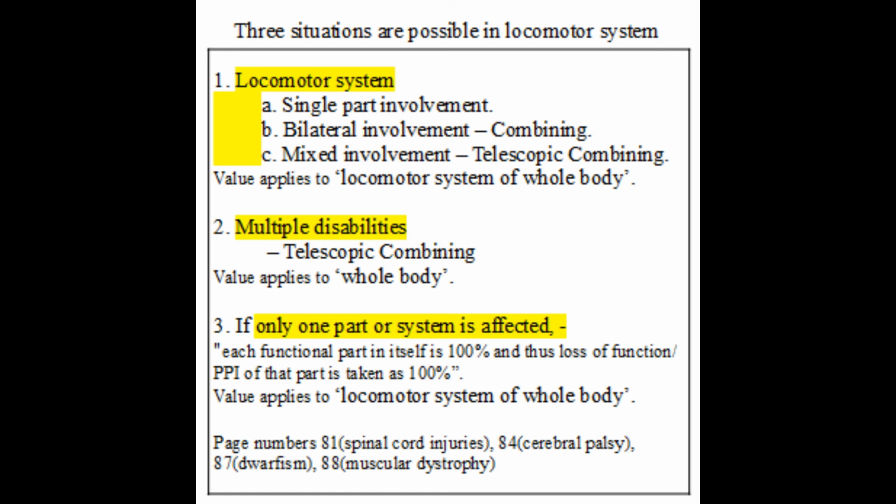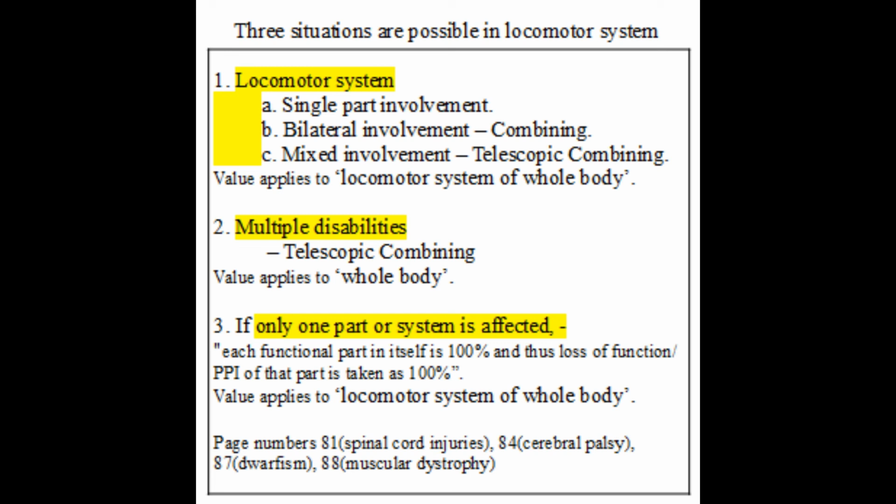Point number 3. If only one part or one system is affected, the disability you get in that part or system, though expressed for the given system, is the disability for the whole person, because no other system is affected or no other part or no other system can replace the affected part or system. This is mentioned in locomotor disabilities in persons with different conditions, where disability is calculated for one part or activity and is directly expressed in terms of whole body.